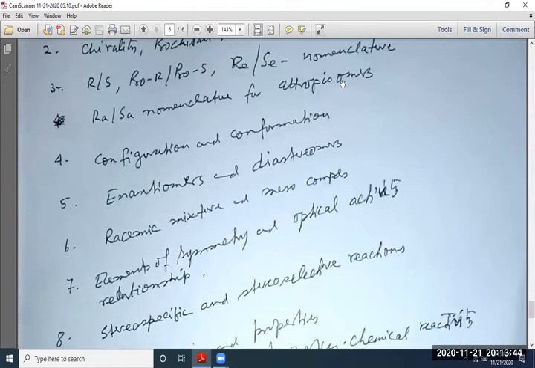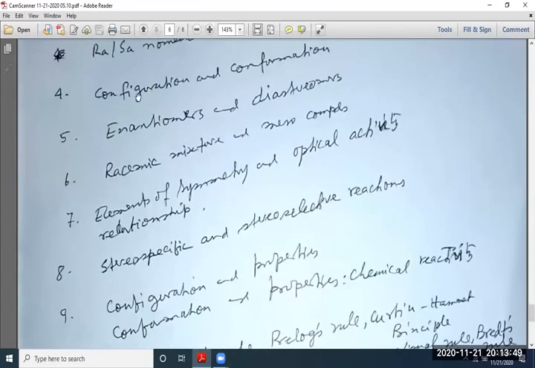Then very much stress should be given on configuration and conformation. This huge chapter, configuration and conformation, especially their determination, their role in chemical and physical properties, especially conformation plays a vital role in chemical reactivity. Some compounds react faster, some react slower, some do not react at all. That depends on the conformation.